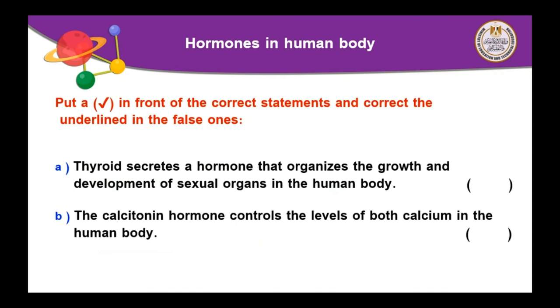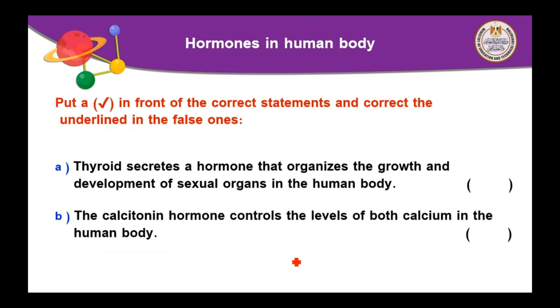Put yes in front of the correct statements and correct the underlined word in the false ones. The thyroid secretes a hormone that organizes the growth and development of sexual organs in the human body.